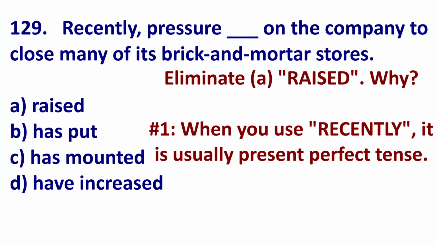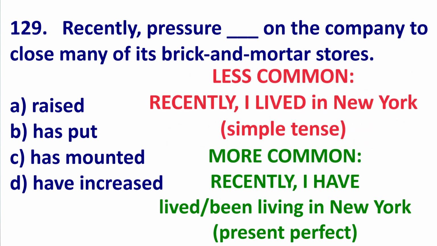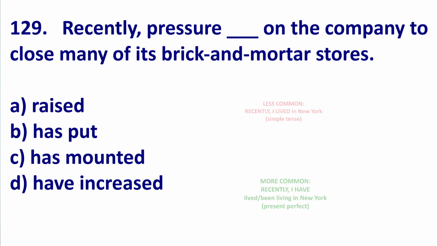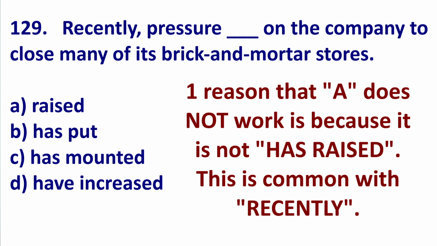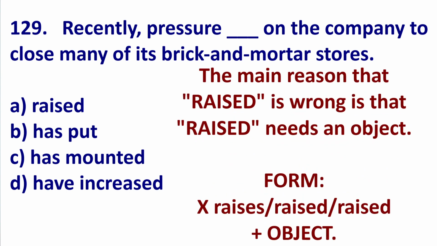Next, eliminate A. There are two possible reasons. First, usually when you use recently, you will use present perfect or present perfect continuous. For example, recently I lived in New York. More common, recently I have lived in New York, or recently I have been living in New York. So this is one reason, because as we can see, A is simple past. However, that's not the main reason. The main reason is that raise always needs an object. Raise, raised, raised is a transitive verb.